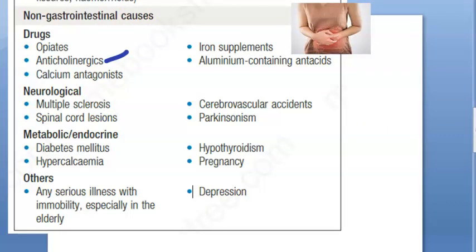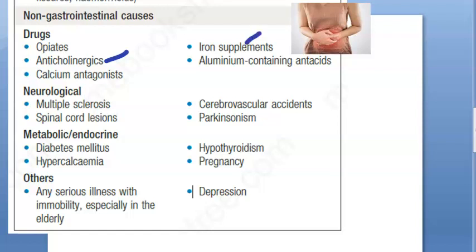Anticholinergics means what it will do? It will stop your cholinergic activity. So there is not going to be much defecation. So you are going to hold things inside. So it will cause constipation. Okay. Now let's move on.